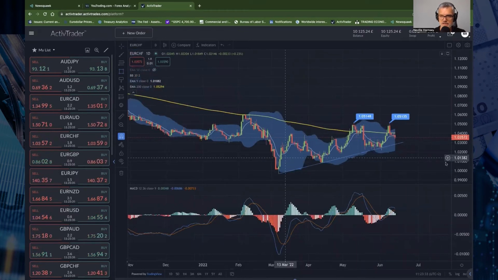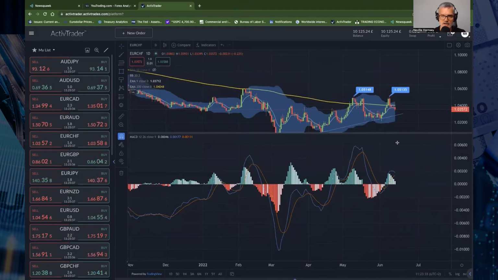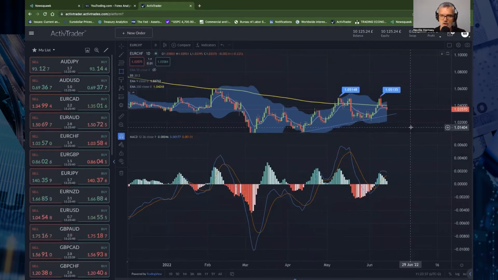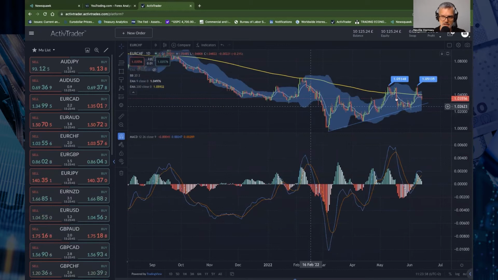I'm most interested at the moment in the euro versus the Swiss franc. We are in a more long-term downtrend. We've been compressing underneath the 200 period moving average. If today's price action closes below the 9 period moving average, we did have the setup. We have obviously gone through the filter.